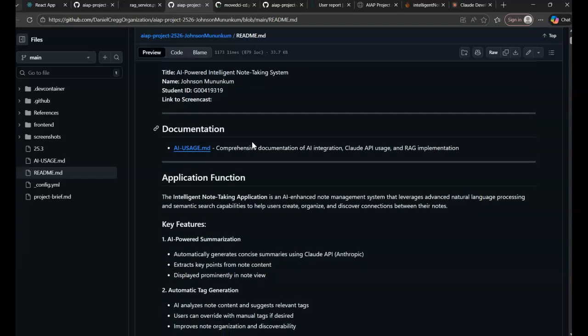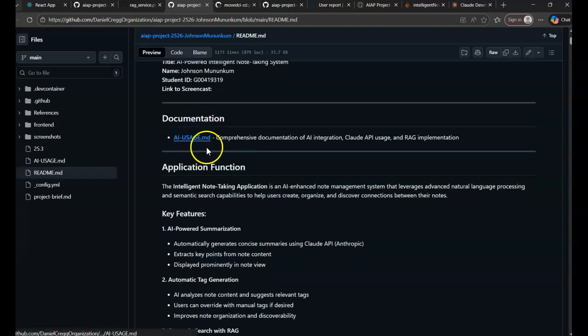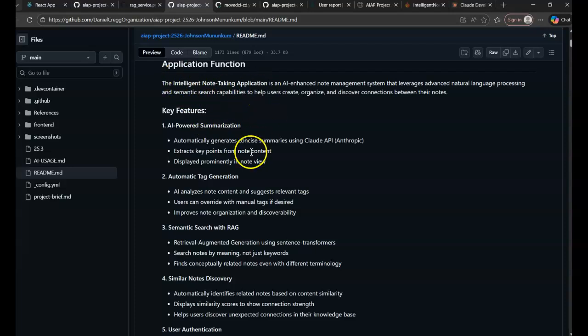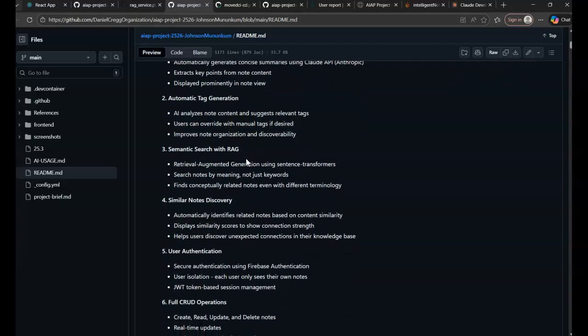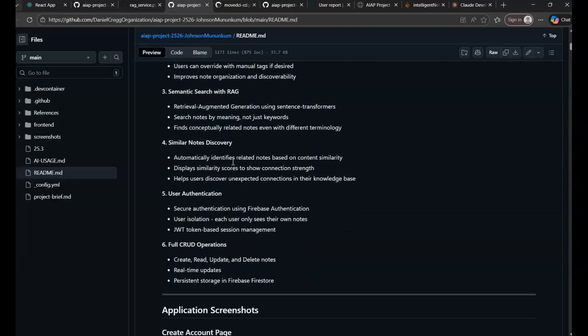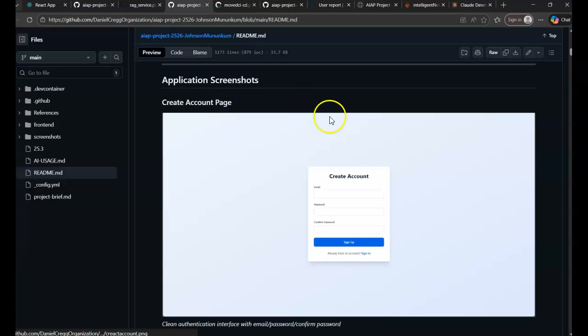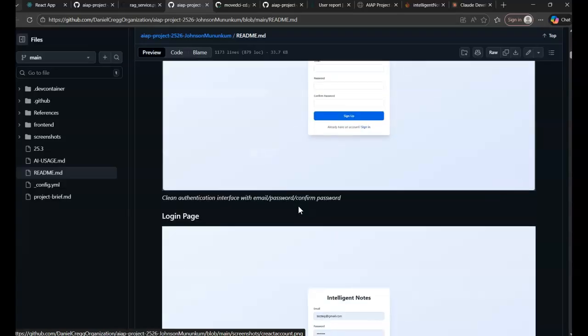And here's also my README with links to the AI usage documentation, what the application is, and the key features: tag generation, semantic search, similar notes, user authentication, and CRUD operations. It has some screenshots of my application.